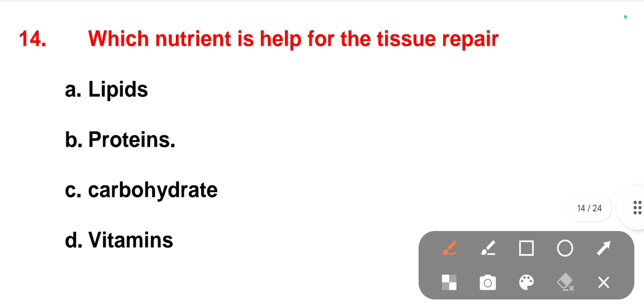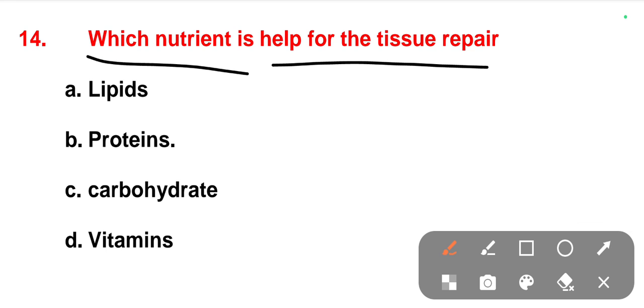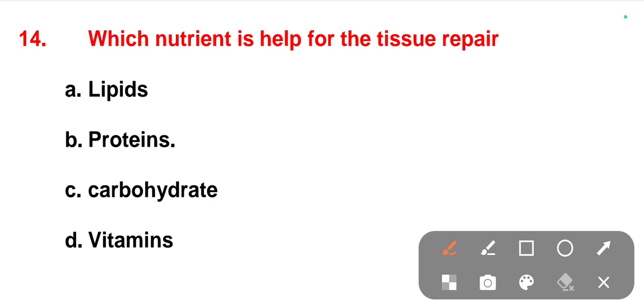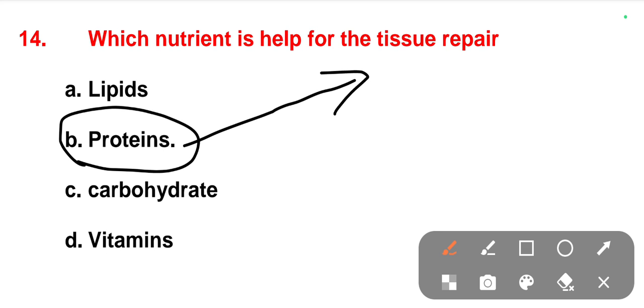So the next one is which nutrient helps with tissue repair. When a person or any animal gets an injury, which nutrient is really helpful for the tissue repair? Options are lipids, proteins, carbohydrates, vitamins. So among the four nutrients, the proteins are mainly responsible for the tissue repair.